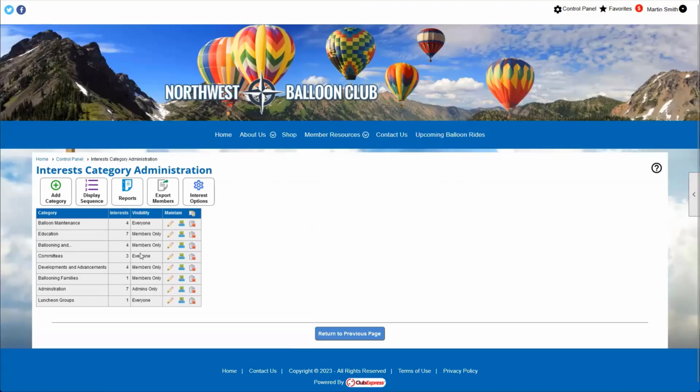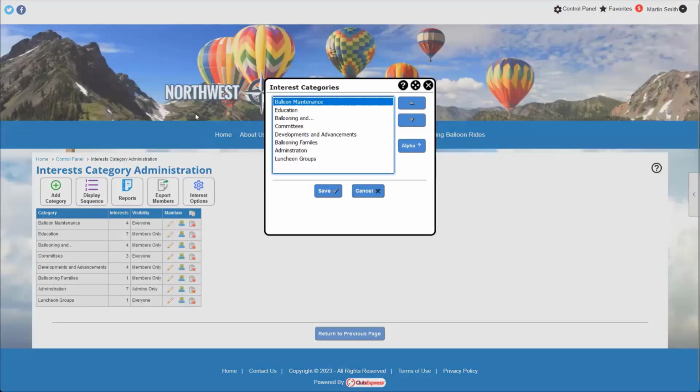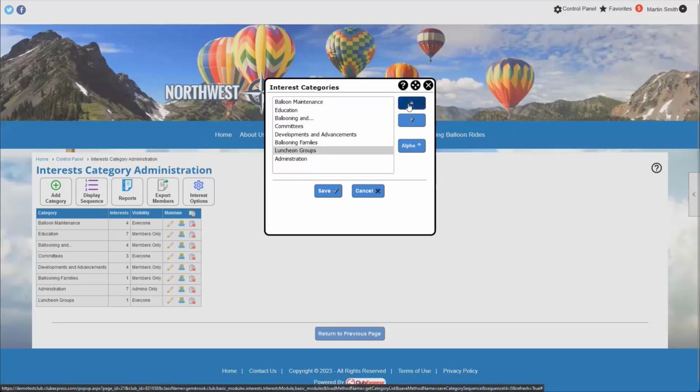Once we have our interest groups set up, so we've got the module configured, we've got our interest groups created, and we've got all of our categories here, we can change the display sequence that different categories show up in. So we can say, hey, I want my lunch group to show up first. I can click on display sequence here, and I can say I want my lunch groups at the top.